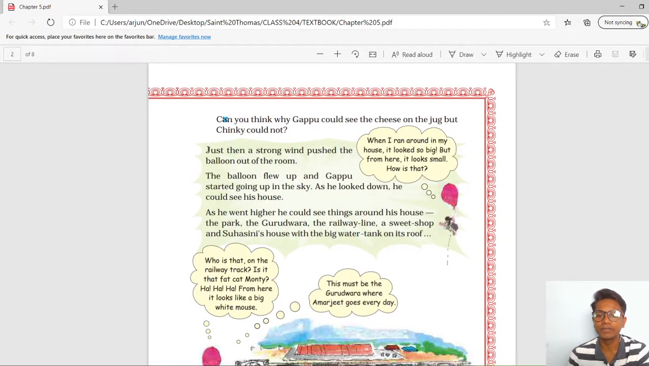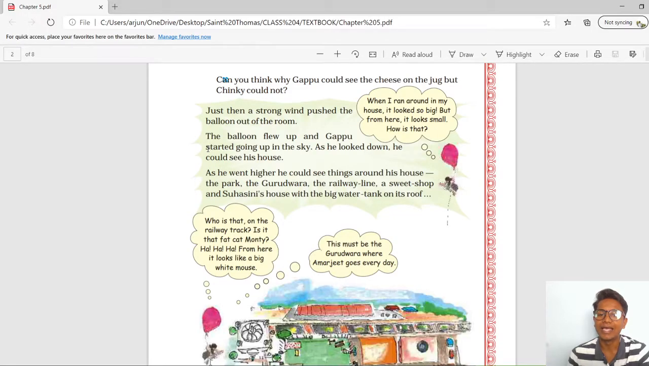Starting from here: just then a strong wind pushed the balloon out of the room. The balloon flew up and Gappu started going up to the sky. As he looked down, he could see his house. As he went higher, he could see things around his house: the park, the Gurudwara, the railway lines, the sweet shop, and Suhasini's house with a bigger water tank on it too.